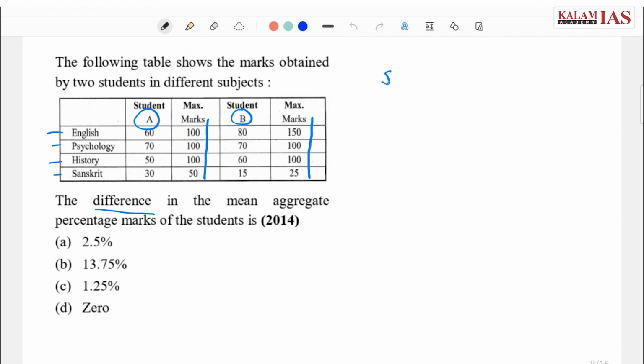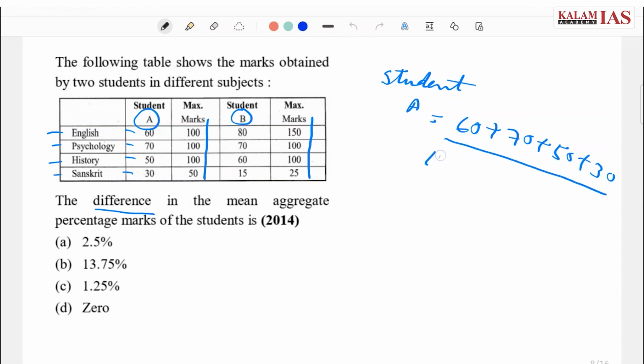So for student A, total marks are 60 plus 70 plus 50 plus 30, that is English, psychology, history and Sanskrit, divided by the maximum marks of each subject, 100 plus 100 plus 100 plus 50. Adding all these values, we get 210 divided by 350. On solving this, we get the value as 60%.